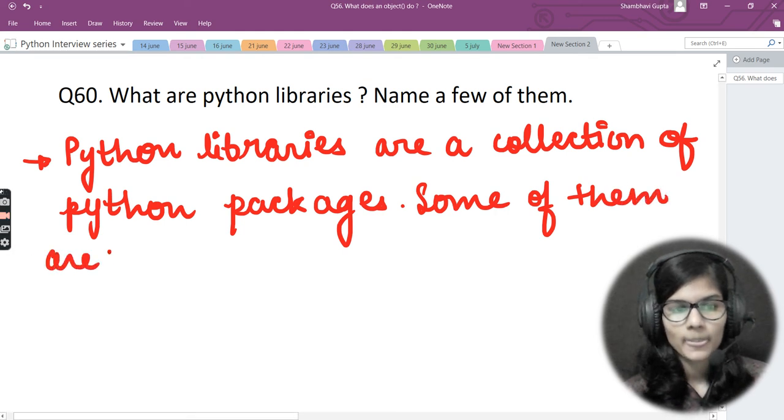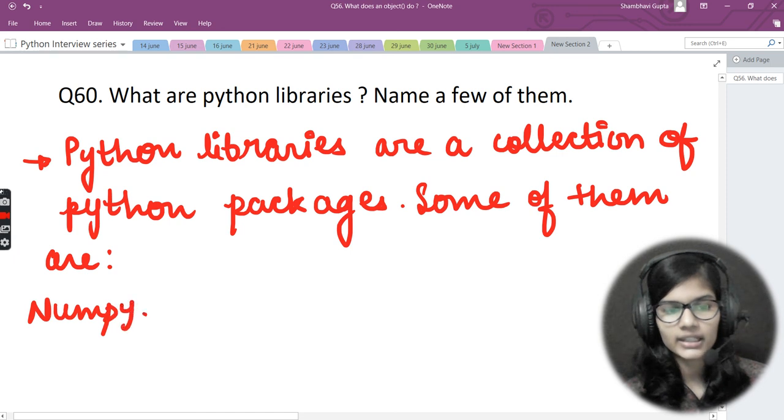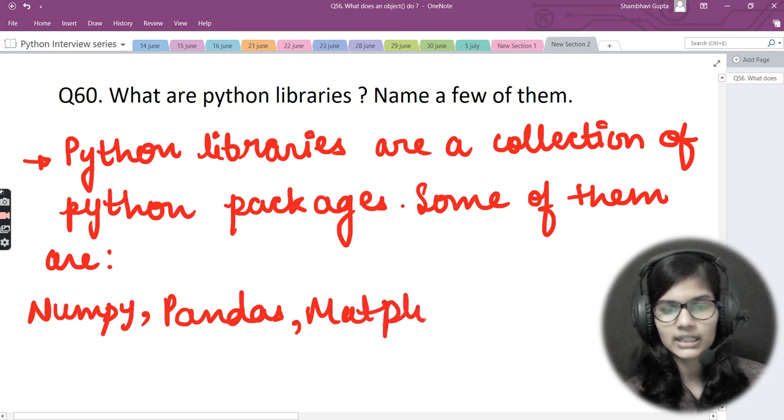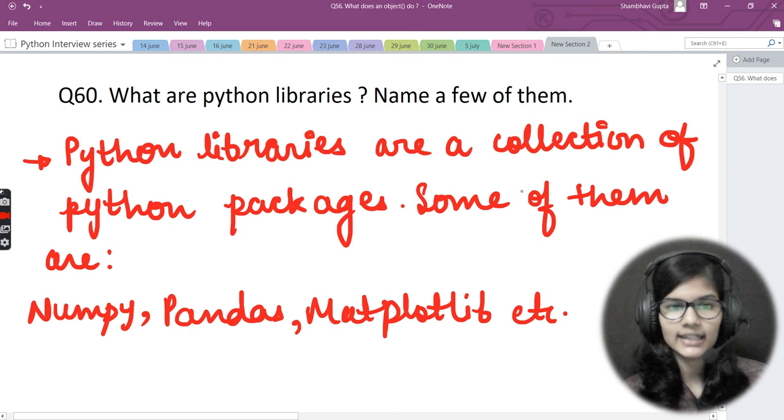Some of them which are actually used: first one is NumPy, another one is pandas, third one is matplotlib, and many more I would just put here as etc. So these are the Python libraries, some of which I have mentioned: NumPy, pandas, matplotlib, etc. These are actually a collection of Python packages.